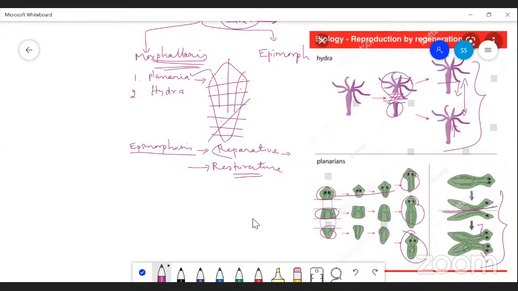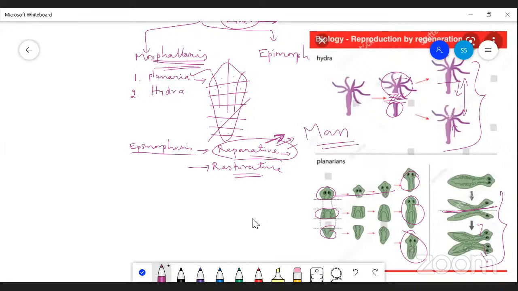Only the lost part develops, that is reparative type. You can see in higher animals like human beings, suppose any body part is lost or any tissue is damaged, only the tissue is developed, but the organ will never develop. That is seen in higher organisms like man.